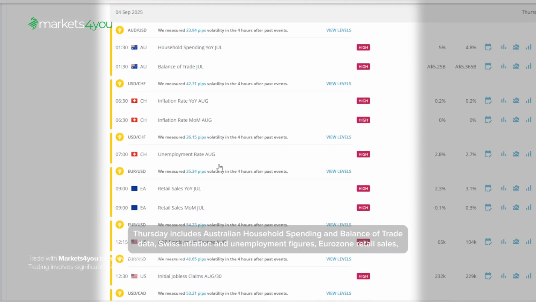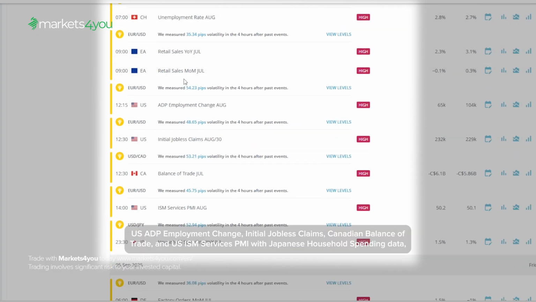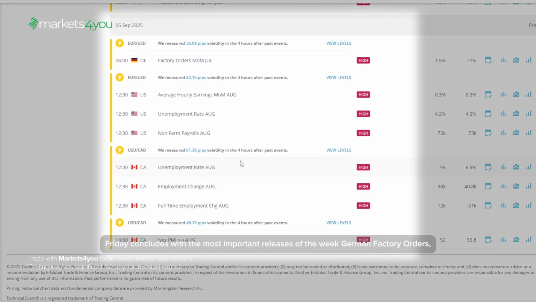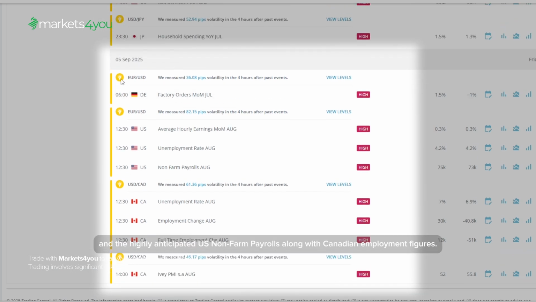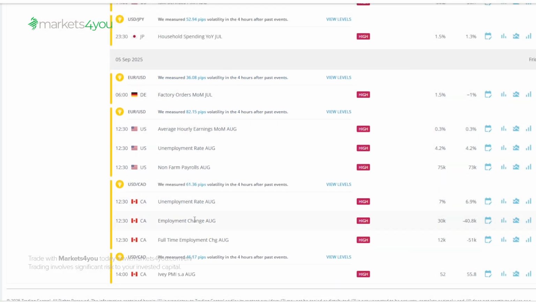Thursday includes Australian household spending and balance of trade data, Swiss inflation and unemployment figures, Eurozone retail sales, US ADP employment change, initial jobless claims, Canadian balance of trade, and US ISM Services PMI with Japanese household spending data. Friday concludes with the most important releases of the week: German factory orders, and the highly anticipated US non-farm payrolls along with Canadian employment figures.